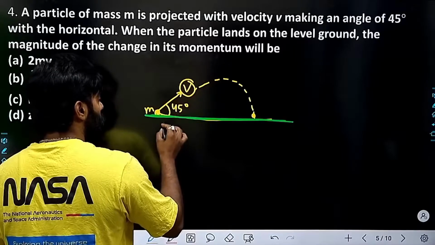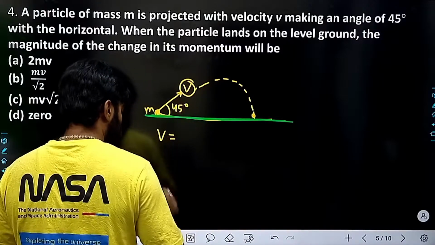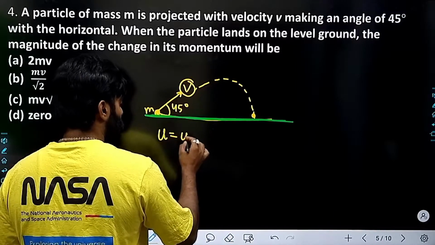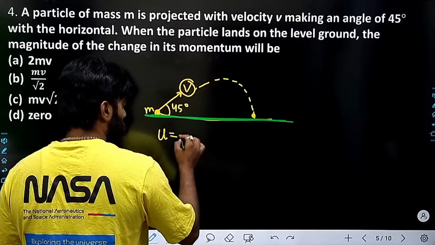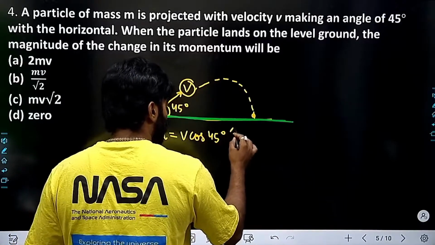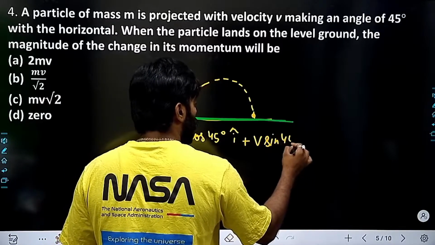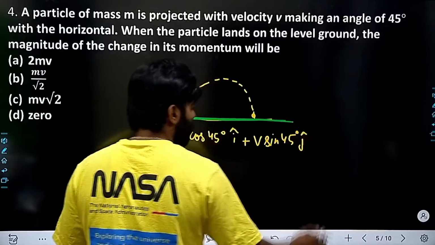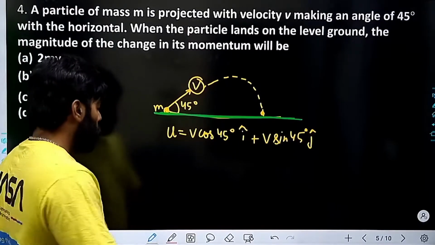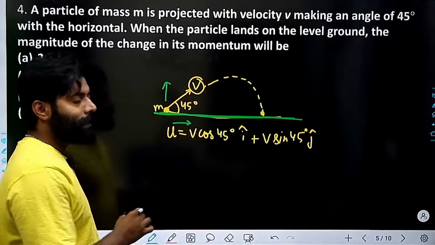I can say that u is equal to v cos 45 degree i cap plus v sin 45 degree j cap. This is what we had done in the previous question as well. We just split this data into two different parts, isn't it?